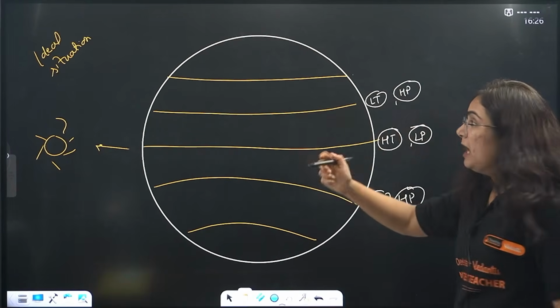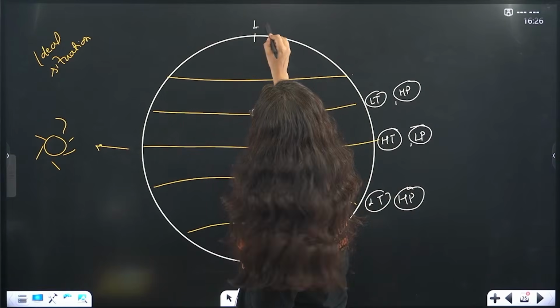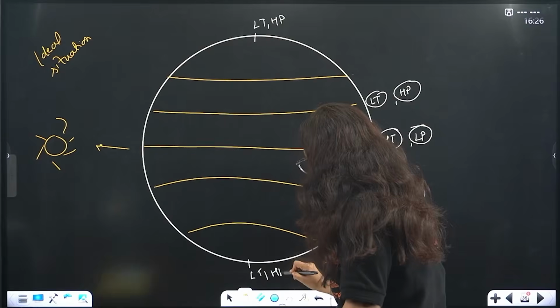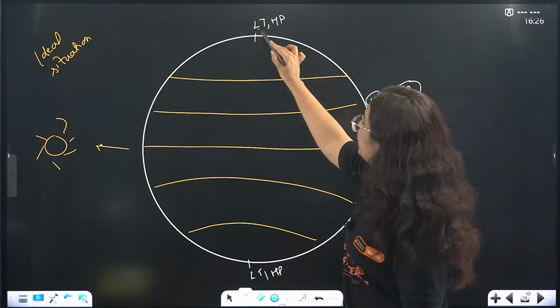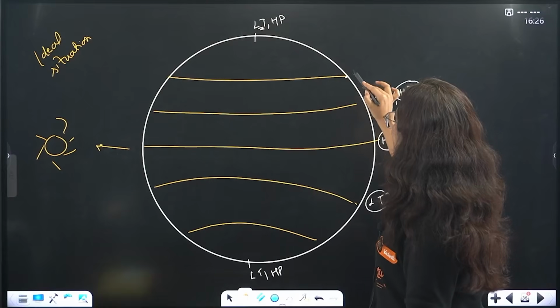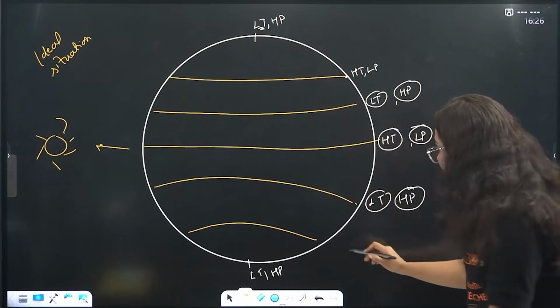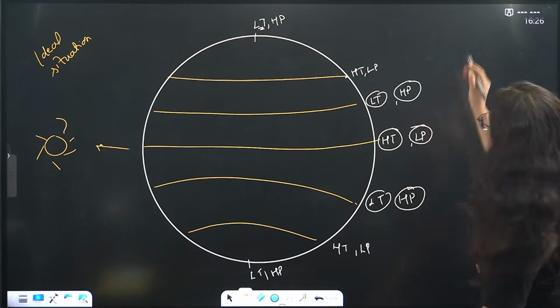Getting my point? When you go to the pole region, that means extreme cold, low temperature, high pressure. Now come towards the equator. Here it is comparatively high temperature, low pressure, in comparison to the poles.